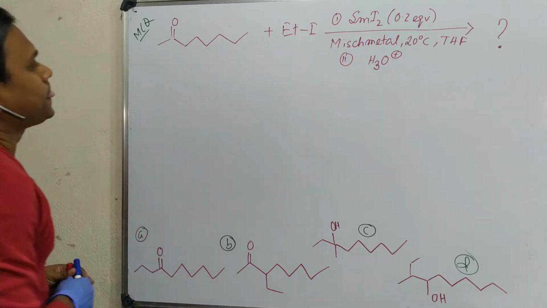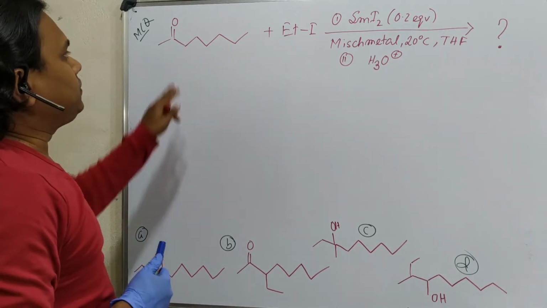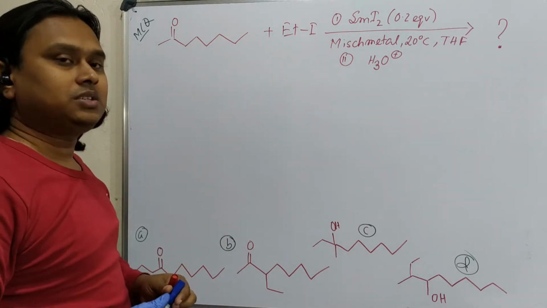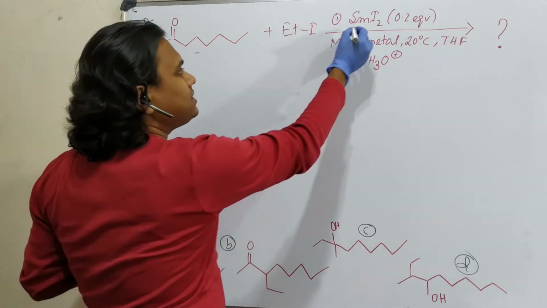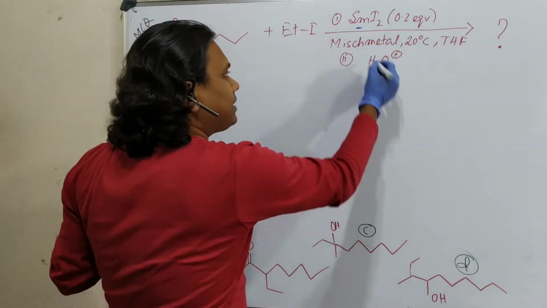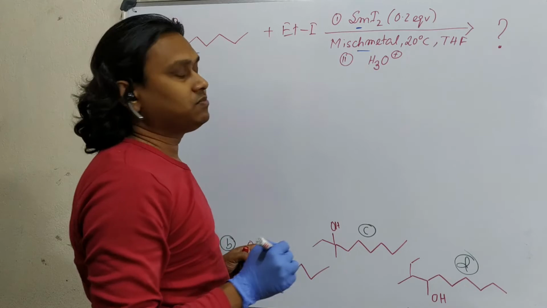Now let's start. So in this case, if you read this, some interesting thing will come in your mind. So this is actually a ketone, this is ethyl iodide, this is samarium iodide and this is mixed metal. What is this mixed metal?